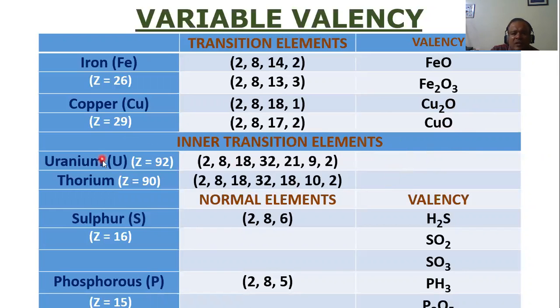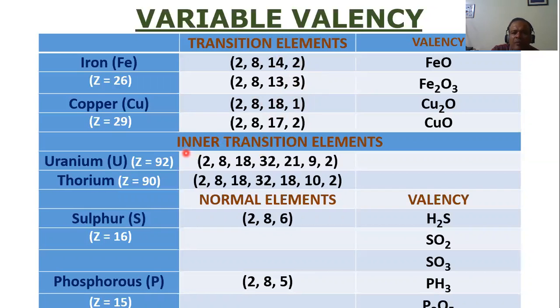Okay. Now let's come to inner transition. So these are transition elements. Why transition? We see the first two shells are completely filled: 2 in the first shell, 8 in the second shell. But the last two shells are incompletely filled. This shell should have been 18.